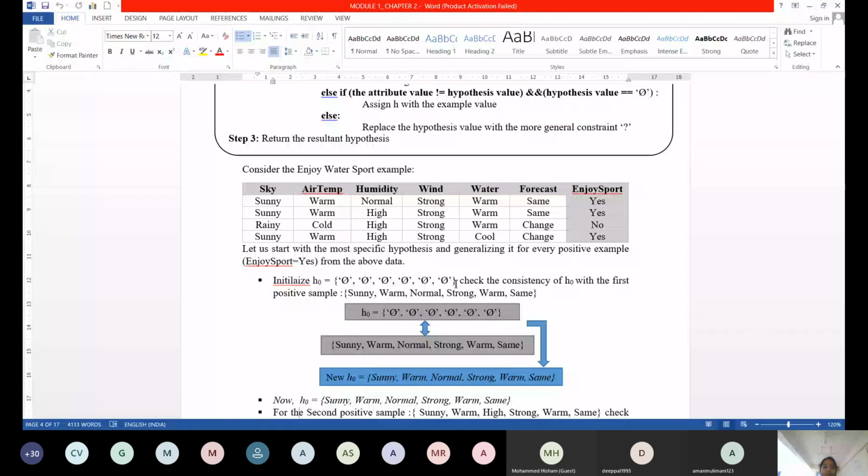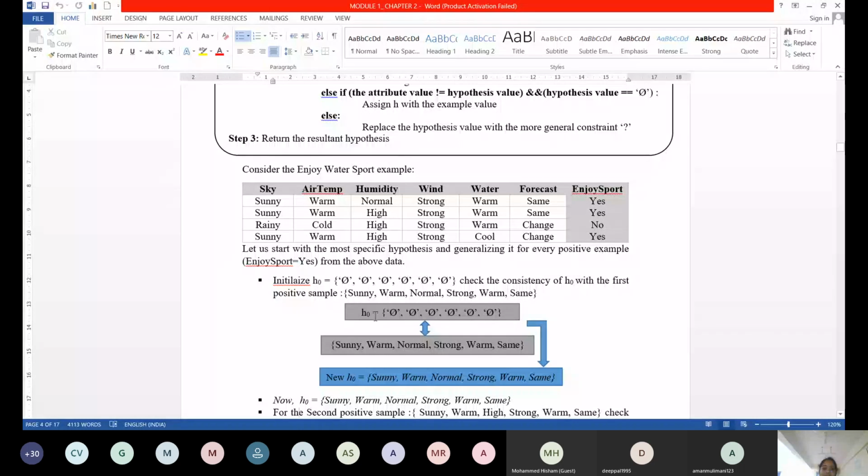Now, I have an inconsistency because Sunny is not equivalent to phi, warm is not equivalent to phi, normal is not equivalent to phi. So, it is completely inconsistent. When both are not equal, and at the same time the hypothesis is phi according to the algorithm, that is the else-if case. So, what do I have to do? I have to replace my hypothesis with the instance values.